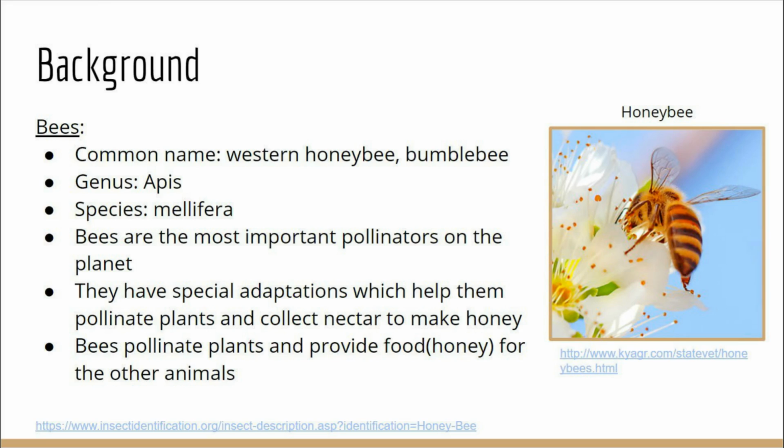Background: bees. Common names: western honeybee, bumblebee. Genus: Apis. Species: mellifera. Bees are the most important pollinators on the planet. They have special adaptations which help them pollinate plants and collect nectar to make honey. Bees pollinate plants and provide food for other animals.